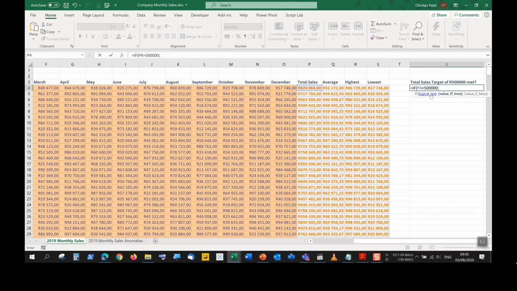So there's a little white box here. If your white box after the word logical test has a comma, please use a comma. If it has semicolon, use a semicolon. Value if true, what must be displayed? We want quotation mark yes. If it is not met, then write the word no. Close your brackets, push enter.